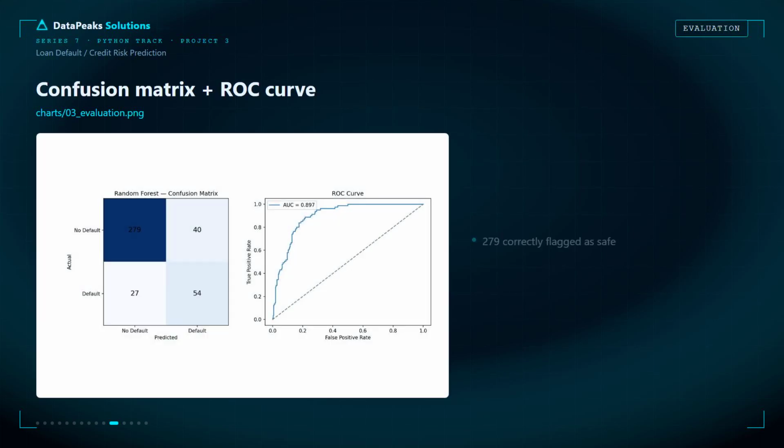After training the model, it's time to measure its real performance. The confusion matrix shows exactly where predictions are correct and where mistakes happen. In this case, 279 safe applicants were correctly identified, while 54 actual defaults were successfully detected. Then comes the ROC curve, which measures how well the model separates risky borrowers from safe ones. With an AUC of 0.897, the model demonstrates strong predictive power. Because in machine learning, evaluation isn't about one metric. It's about understanding every prediction.